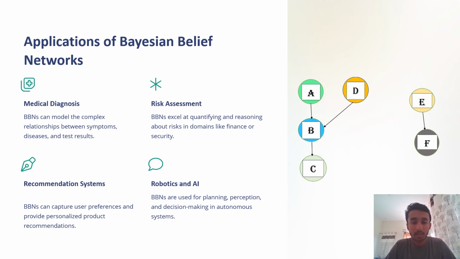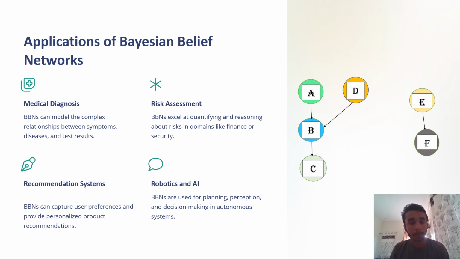Risk assessment excels at quantifying and reasoning about risk in domains like finance or security. In recommendation systems, Bayesian belief networks can capture user preferences and provide personalized product recommendations, similarly used in electronic shopping platforms such as Amazon and Flipkart. In robotics and AI, BBNs are used for planning, perception, and decision making in autonomous systems.